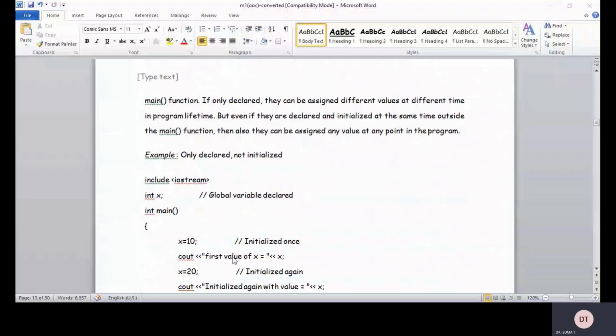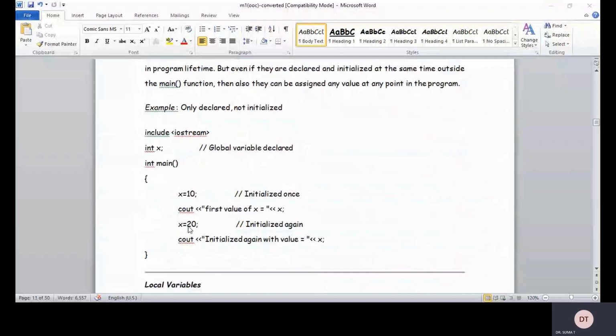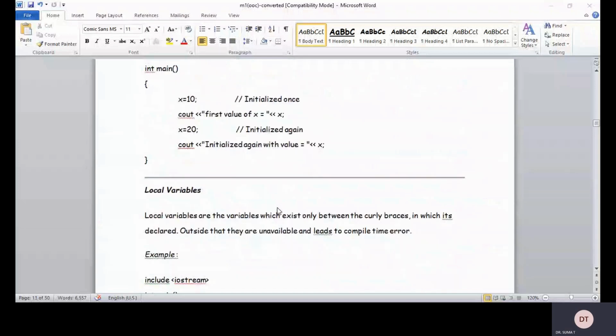So this is a program which illustrates declaration of global variables. Here before the main I have given int x. Okay, this is the global variable declaration. Int main, beginning bracket, x = 10, initialized once. Okay, the first value of x is 10, right? The second time I am going to initialize x with the value 20, initialized again. So that value will be 20.